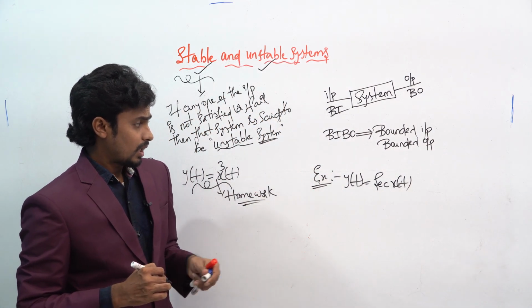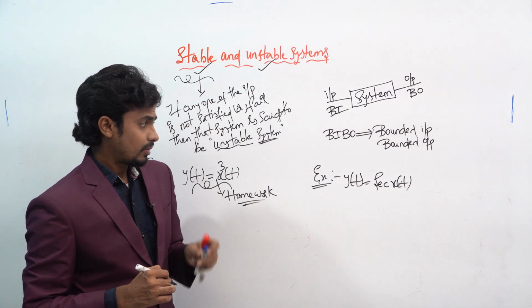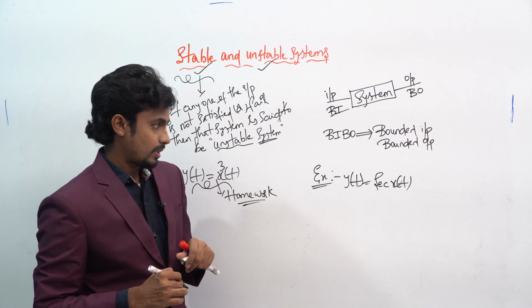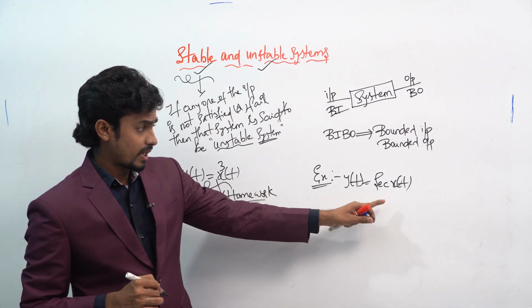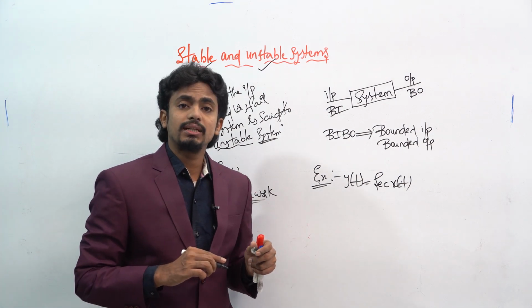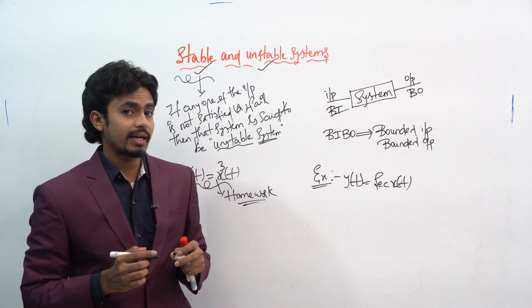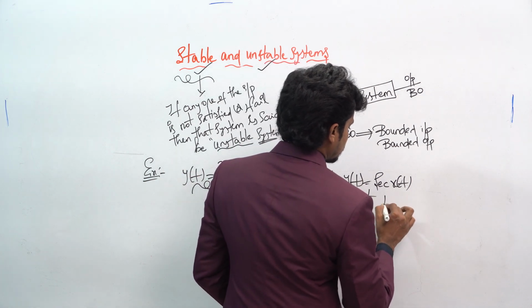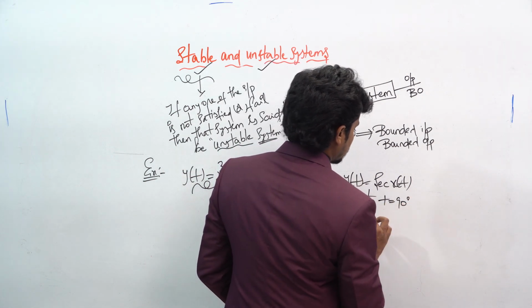Okay, here you have to take y of t is equal to secant of x of t. In this question you can observe one thing directly. At 90 degrees, what will happen to the secant? That will be infinite, right? At t is equal to 90 degrees,